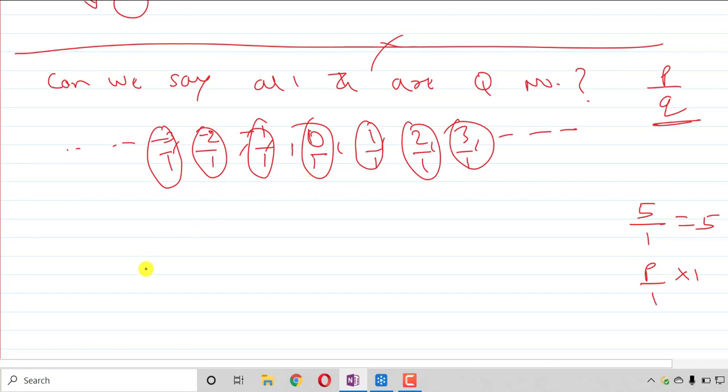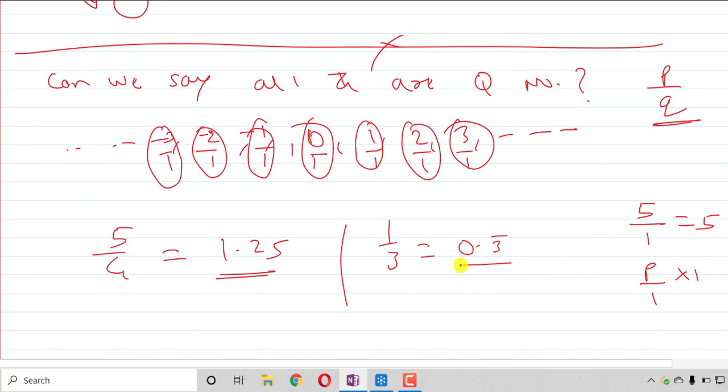Now, can we say all the rational numbers are integers? No. We have just seen 5 by 4 is a rational number, but after converting it into decimal, it will be 1.25. 1.25 is a decimal, it is not an integer. Or you can also check for the non-terminating one. 1 by 3 is a rational number, but 0.3 bar is not an integer. That's why all the rational numbers are not integers, but all the integers are rational numbers.